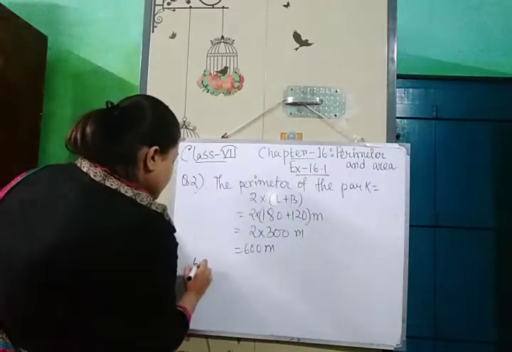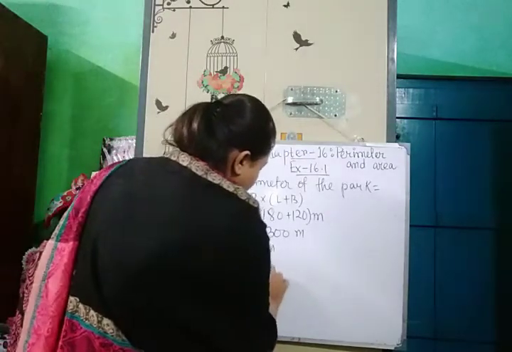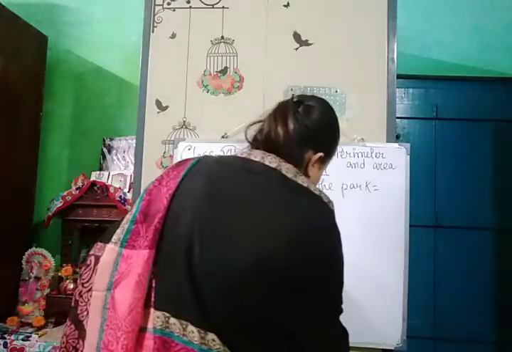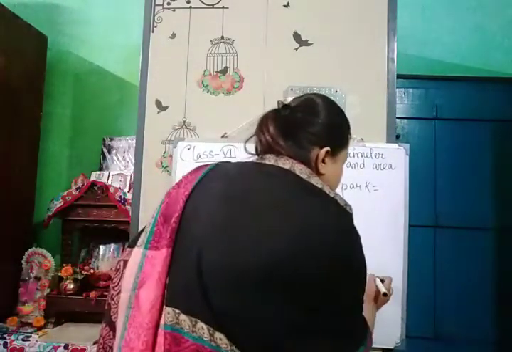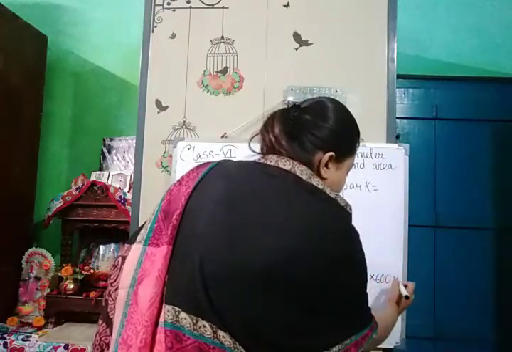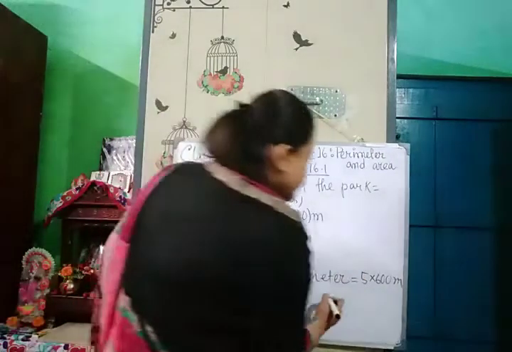So 5 times the perimeter equals 5 into 600 meter. 5 times the perimeter is 5 into 600 meter, that means 3000 meter.